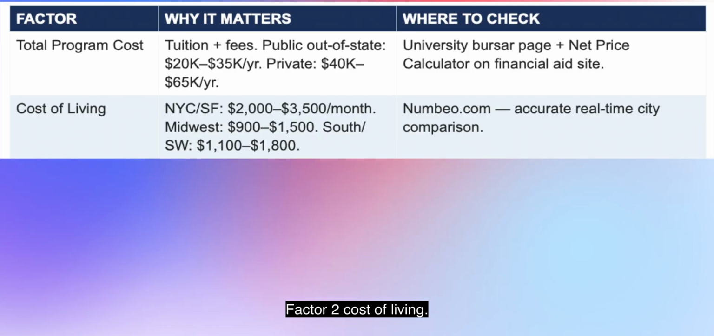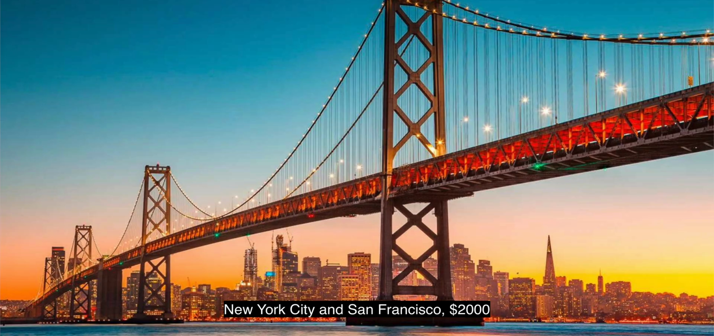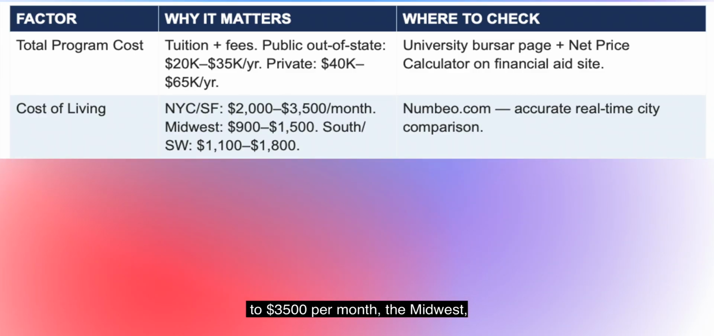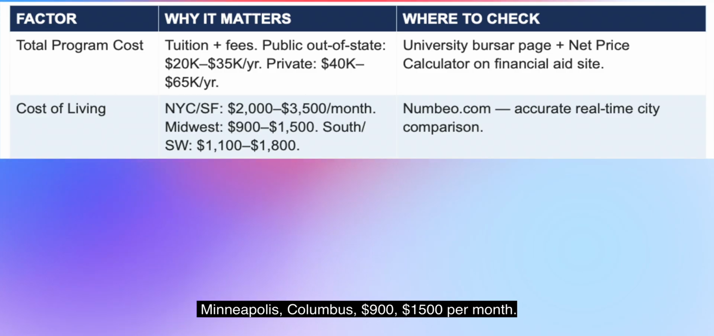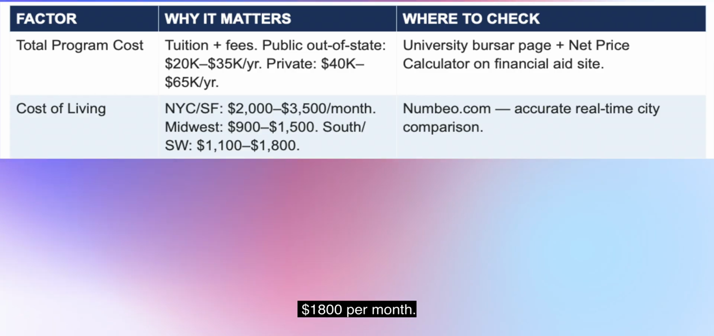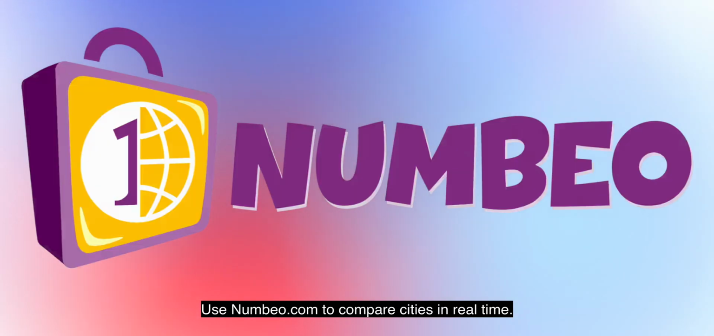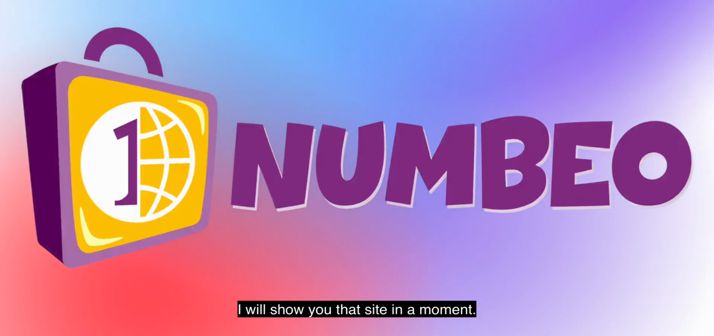Factor 2. Cost of living. This varies enormously. New York City and San Francisco: $2,000 to $3,500 per month. The Midwest, Minneapolis, Columbus: $900 to $1,500 per month. The South and Southwest: $1,100 to $1,800 per month. Use numbeo.com to compare cities in real time. I will show you that site in a moment.